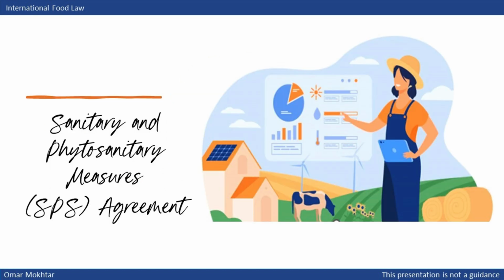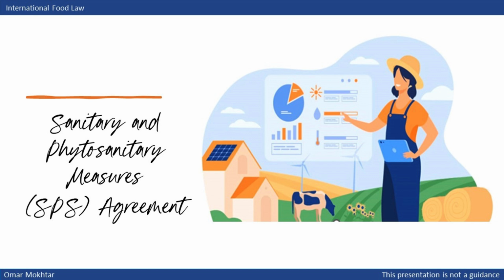The Sanitary and Phytosanitary Measures Agreement, SPS, is a treaty primarily aimed at ensuring the safety of food and health standards for plants and animals. It was established with basic rules in 1995 and is linked to the World Trade Organization, WTO.